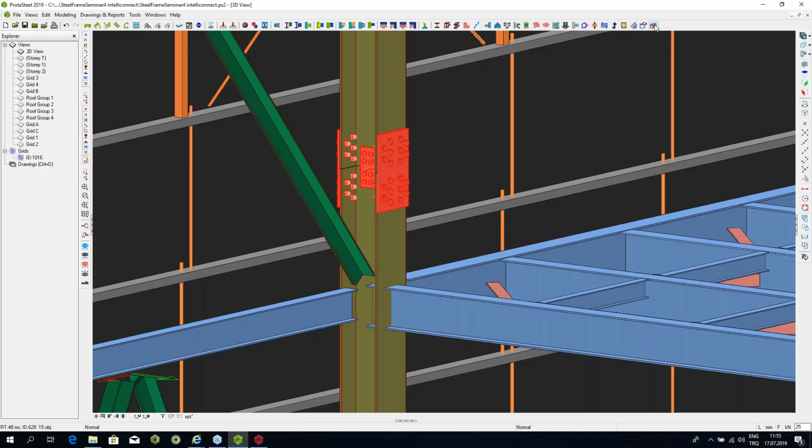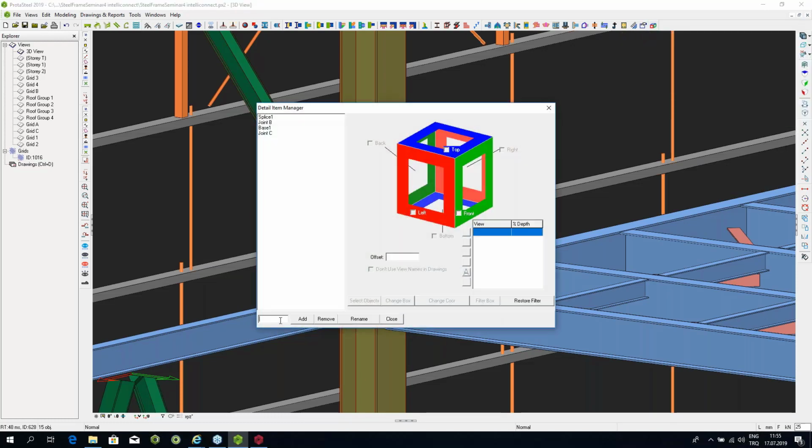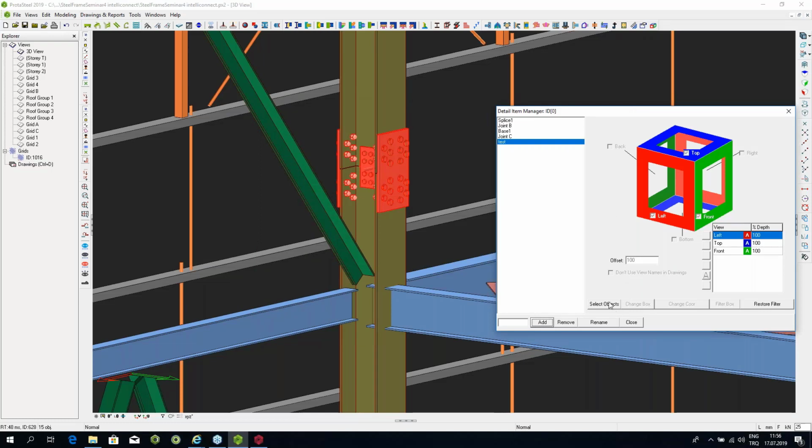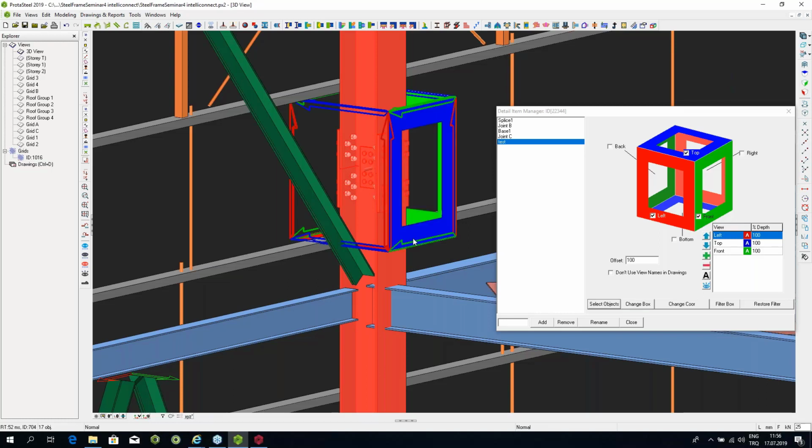I just press this button on the modeling side, and I give it a name. Let's call it test, and I add this. And when I do that, I select objects. Once I'm done with that, it asks me to select the secondary. When it says secondary objects, what it means is the objects which are not part of the connection itself. So those are basically the columns over there, and I press that, and I give it a right click. And the moment I do that, it creates this little box around it.